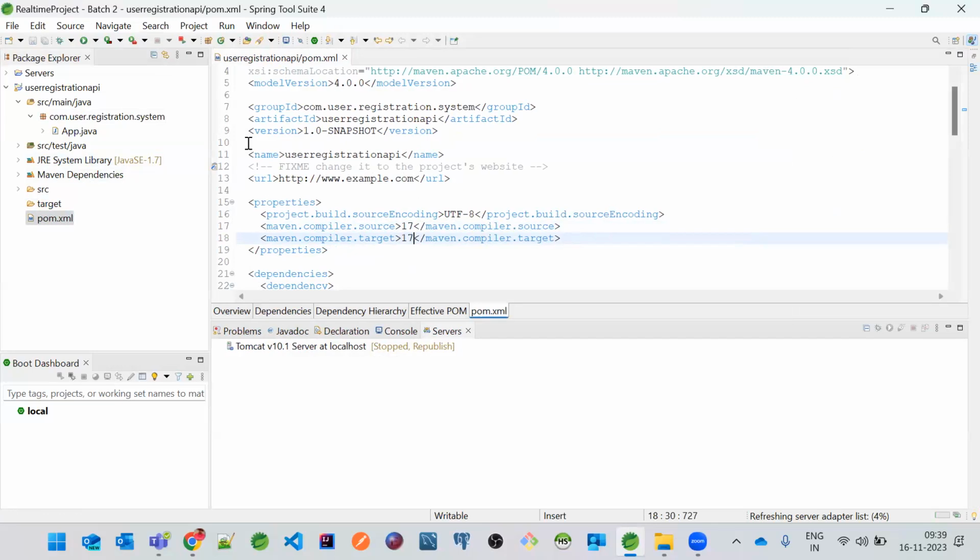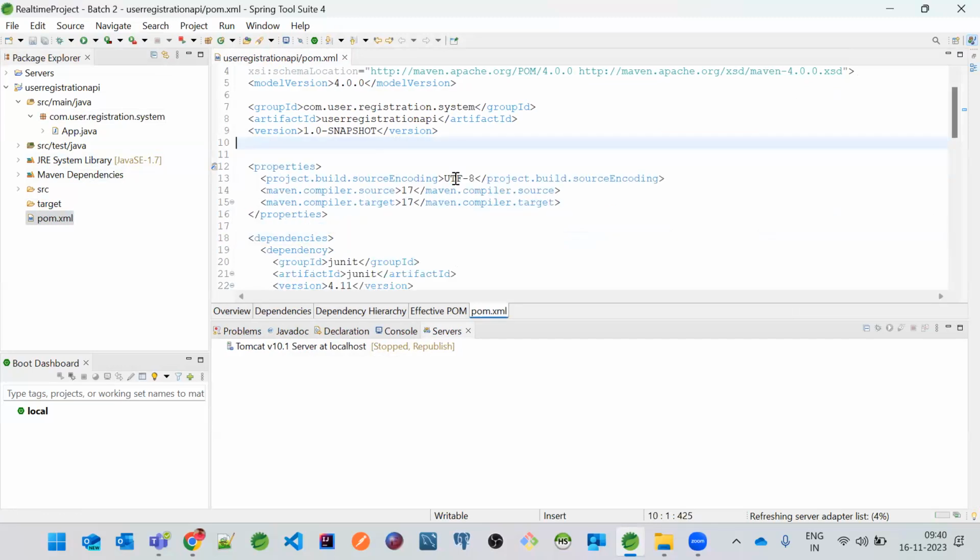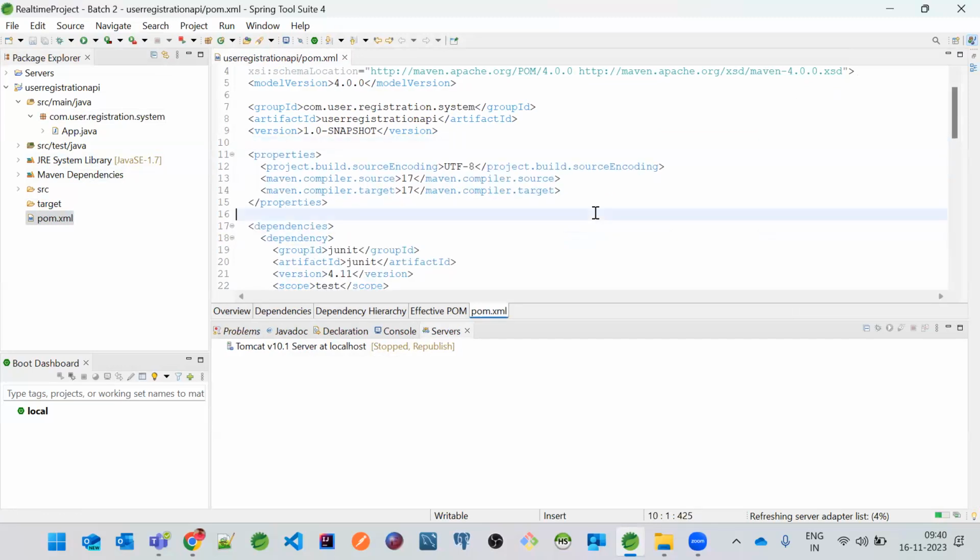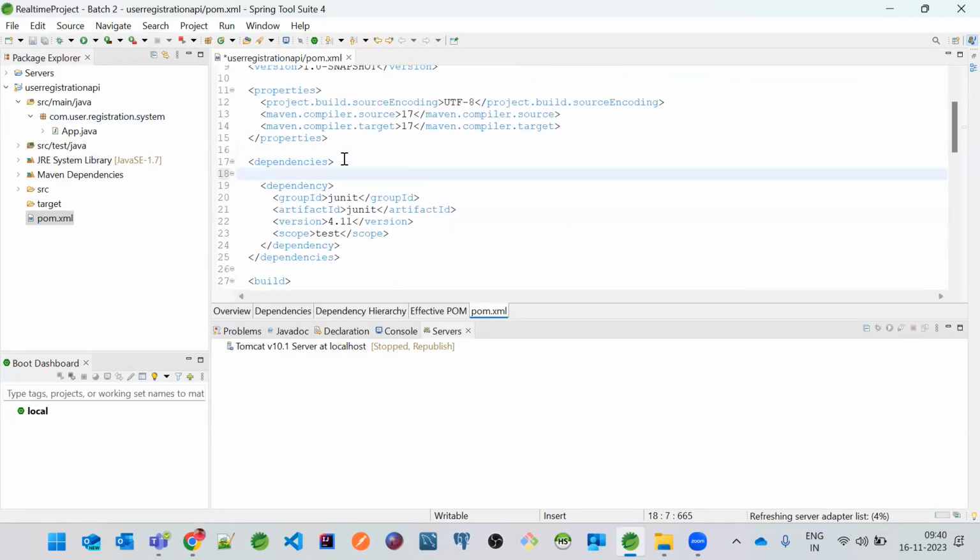Now we have done this. I will remove everything. I don't want to use this first of all. That's the total idea. Okay. So here, what I just wanted to do is add a couple of dependencies. The first dependency is we need to use the Spring core library. First of all, the Spring Framework core library.